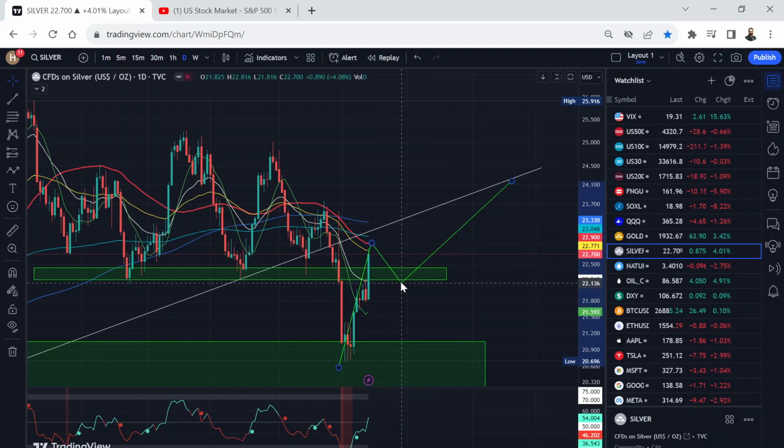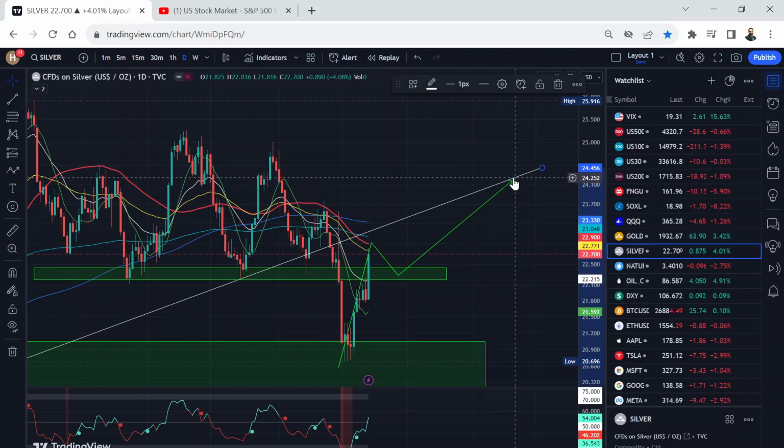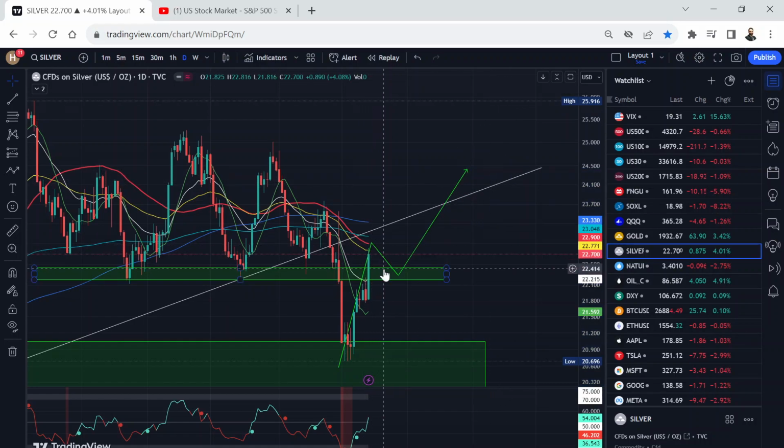So this is going to be support now. So it's going to go back. Eventually, I'm looking for this trend line to break. Maybe it will have a little bit of resistance, find support, and then go higher.